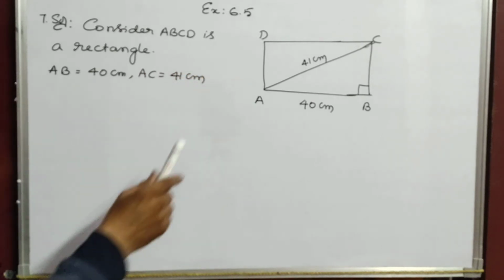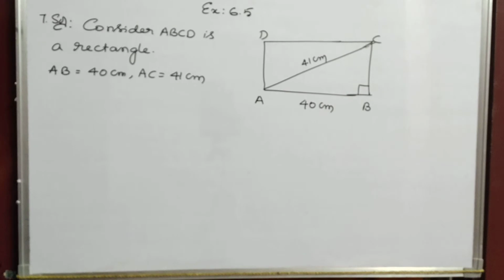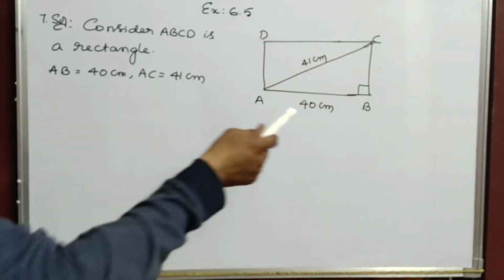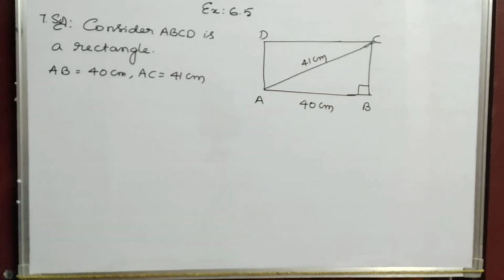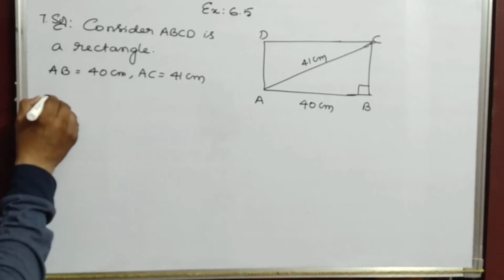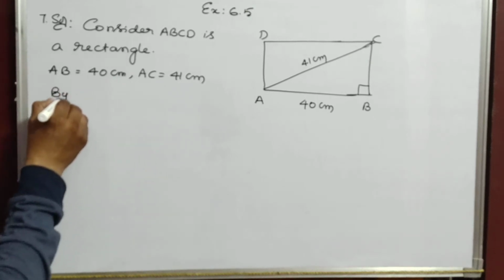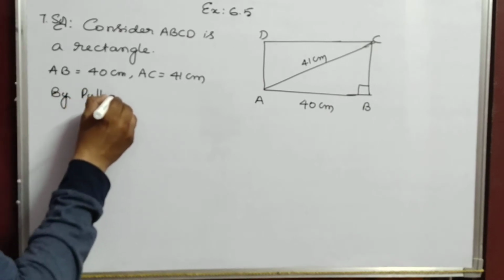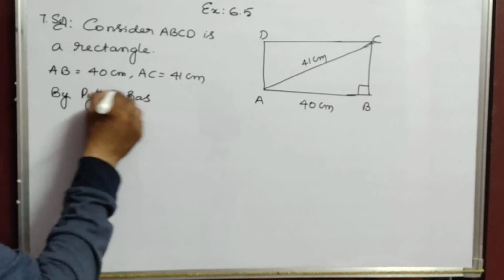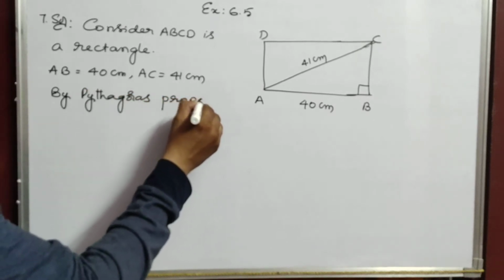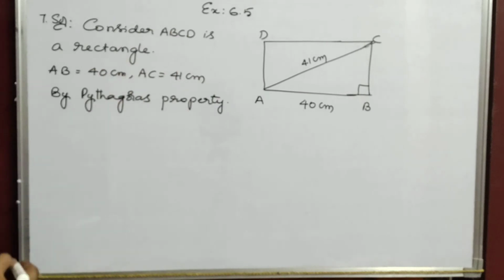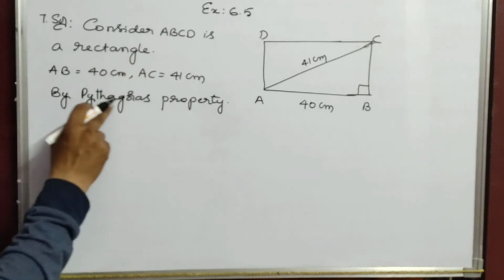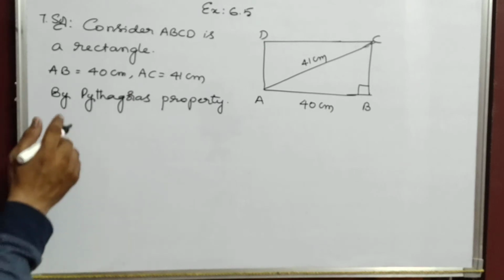If you clearly observe, AC is the hypotenuse, because the longest side of a right angle triangle is the hypotenuse. Now how to find the value of BC? First find BC. Once you get the BC value, then you go for area, perimeter, or whatever is asked, here perimeter. So how will you find BC now? By Pythagoras property. Some of the children asked this sum, that's why I am explaining again. Maybe they did not listen to the video properly.